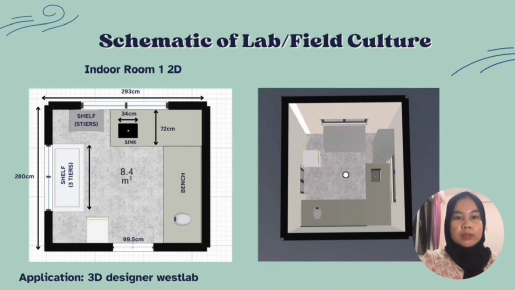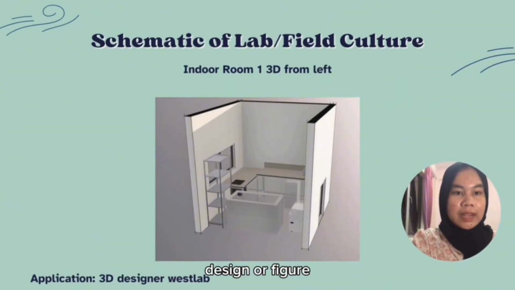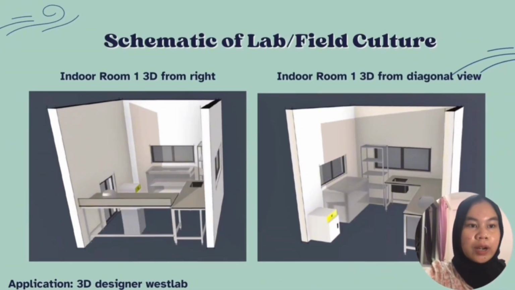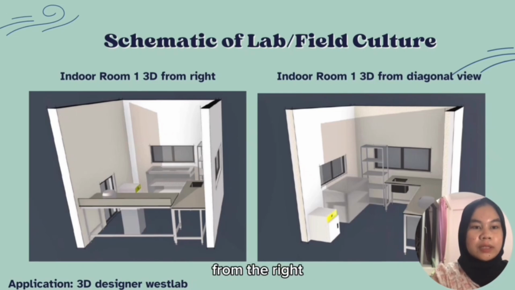We make the 2D and the 3D. So you can see in this slide, the right is the indoor room 1 3D from top, and the left is indoor room 1 2D. Then this is the design of indoor room 1 3D from the right, and this is the indoor room 3D from diagonal view.